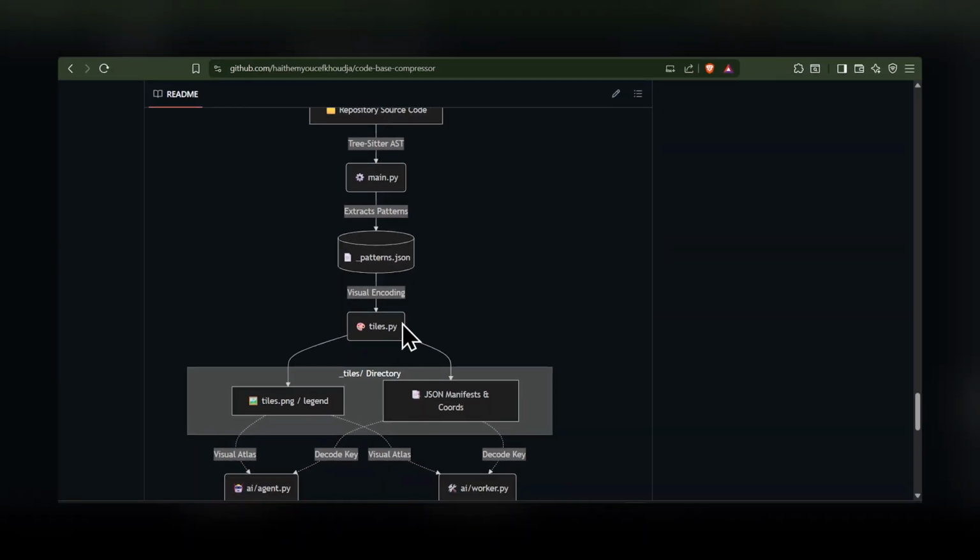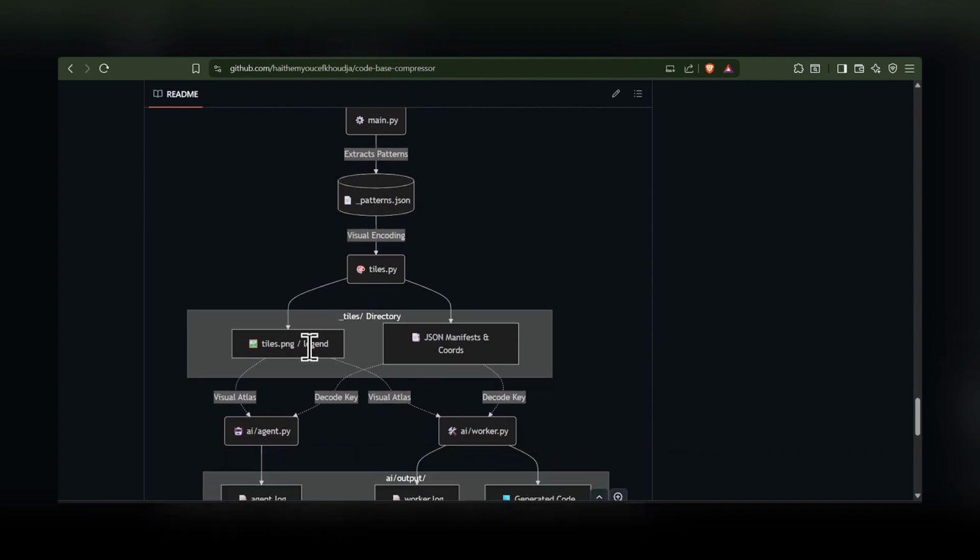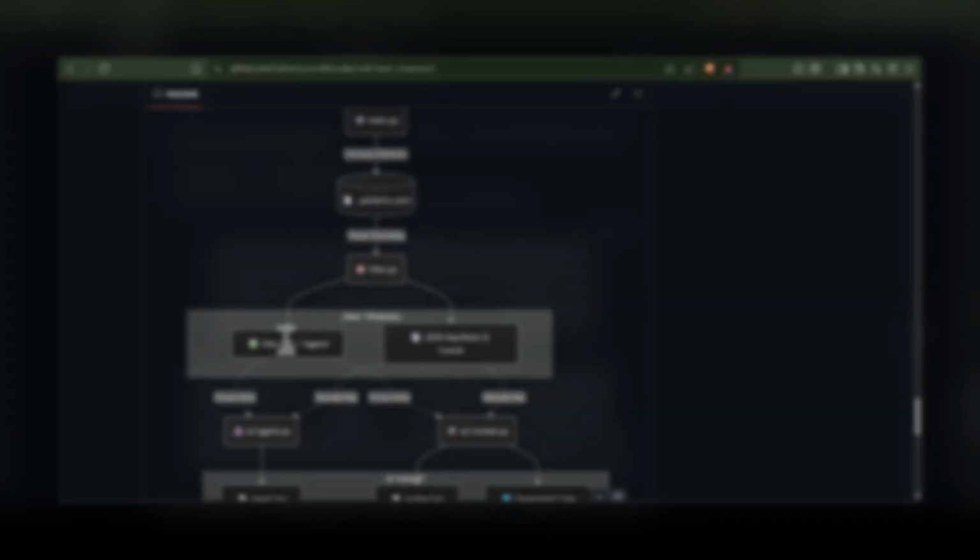Then these patterns are encoded into tiles, where each tile has its own legend, representing each tile in a textual representation, alongside a JSON manifest and coordinates for each pattern.